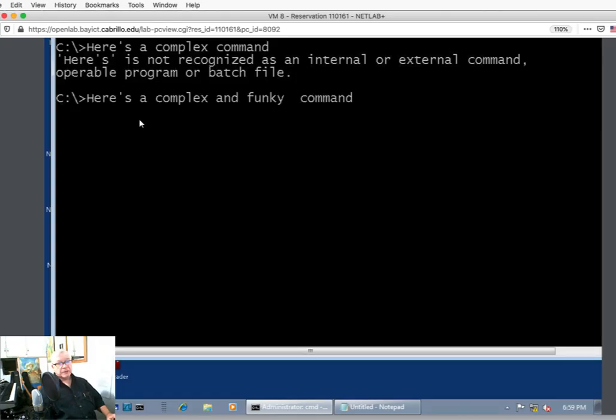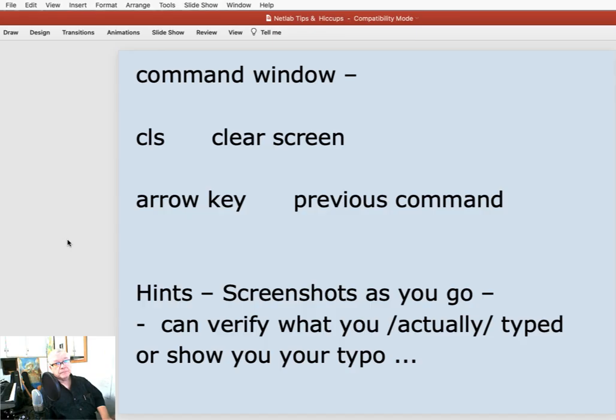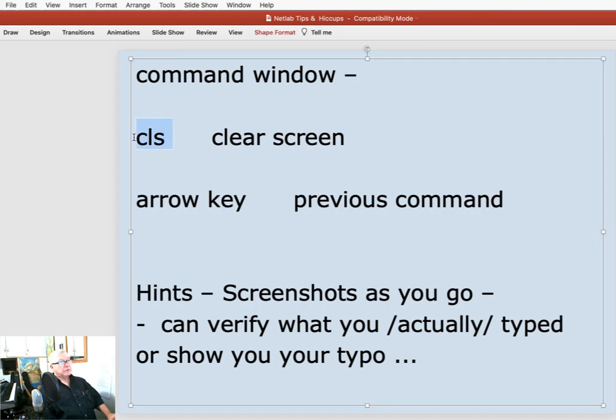So there you go. That's another cool tip for you to save you hassle and a couple of brain cells. So to go over that in the command window, CLS is clear screen. Remember, the arrow key is going to bring up previous commands that you typed, if you want to bring that up rather than type it again.